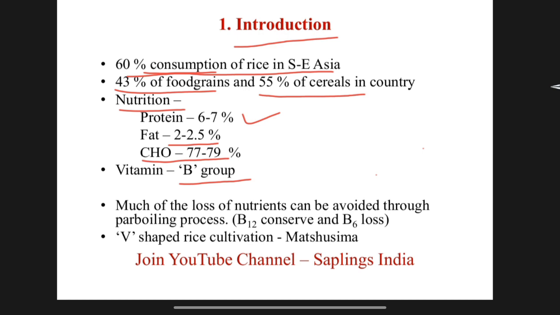Much of the loss of nutrients can be avoided through the parboiling process. What is the parboiling process? Parboiling process conserves B12, and in parboiling process B6 is lost. The V-shaped rice cultivation, which is popular in Japan, was given by Matsushima, a scientist. He gave V-shaped rice cultivation.